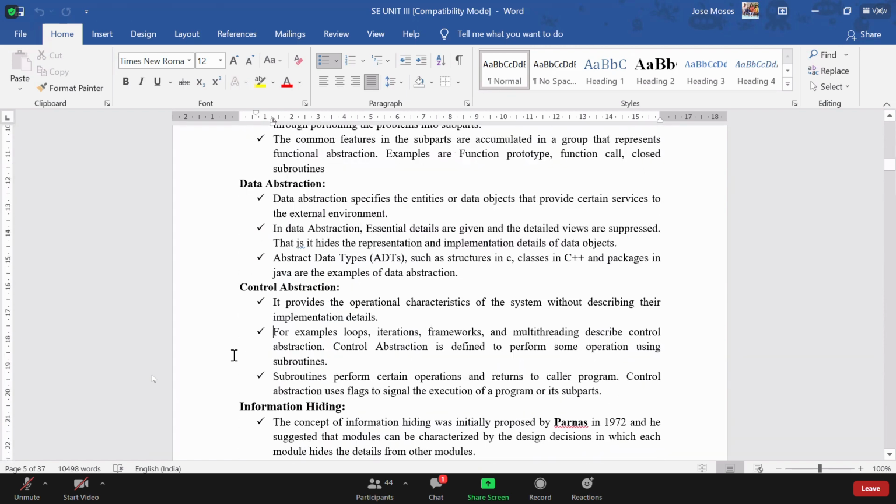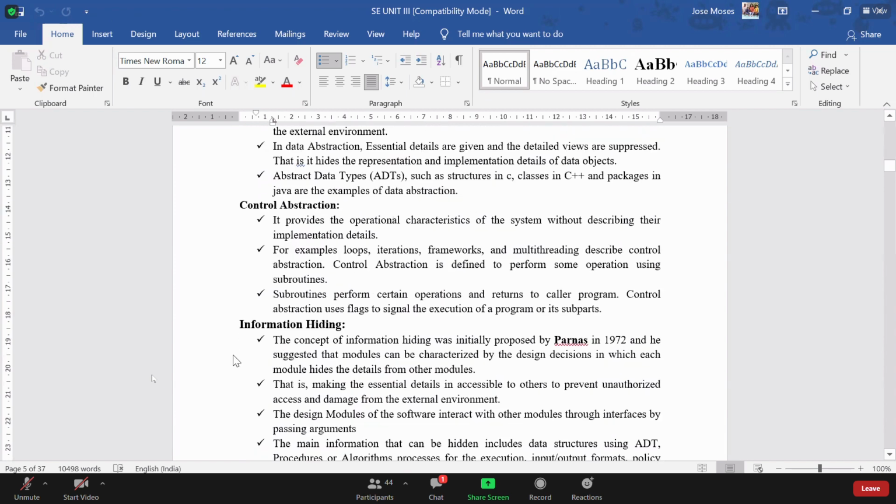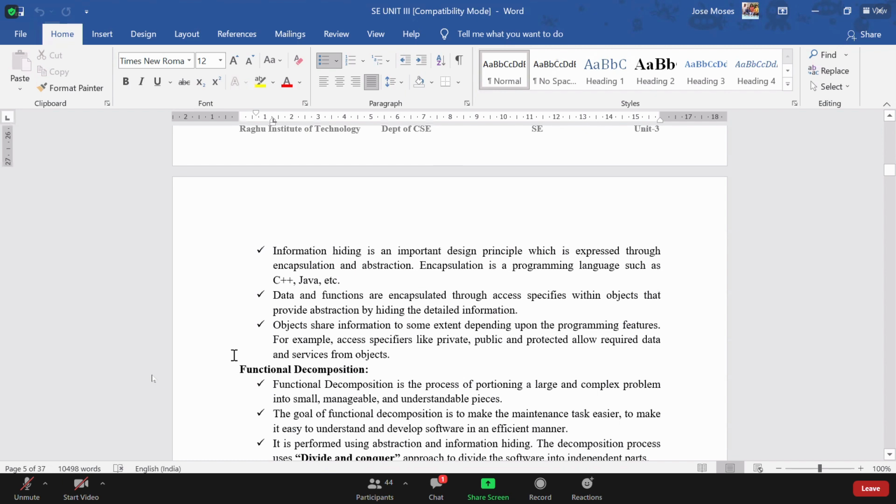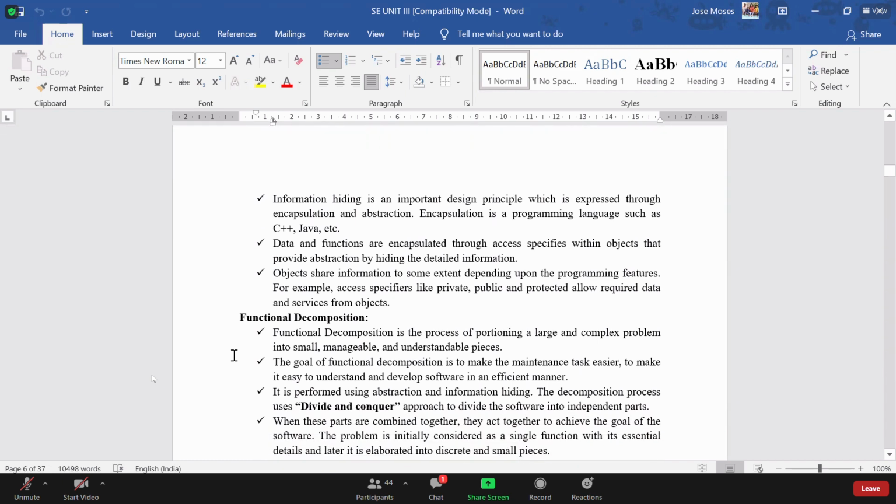So now let us go for information hiding. Information hiding is also one of the concepts in object oriented programming, wherein we will be wrapping up data, or we can call it encapsulation. Encapsulation is nothing but hiding the data and only displaying whatever is required.